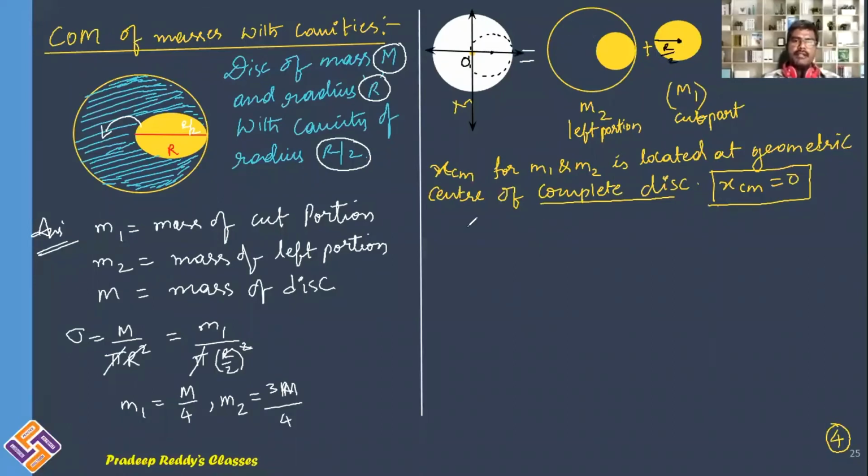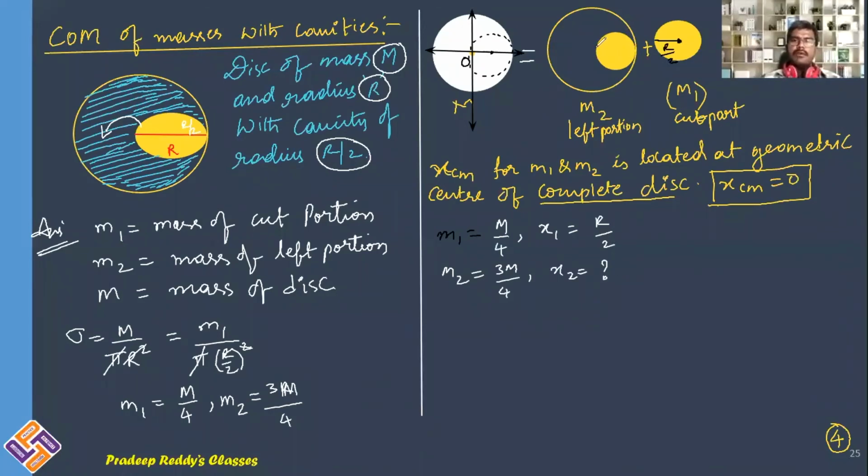So I can simply write M1 is equal to the mass of the cut portion, which is M by 4, and X1 is equal to R by 2. M2 is equal to 3M by 4. X2 is equal to dash. You want to find out this X2.